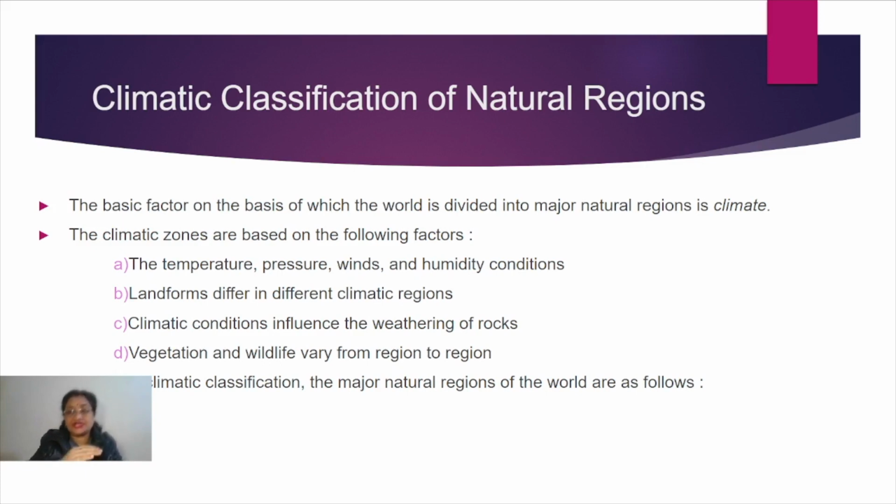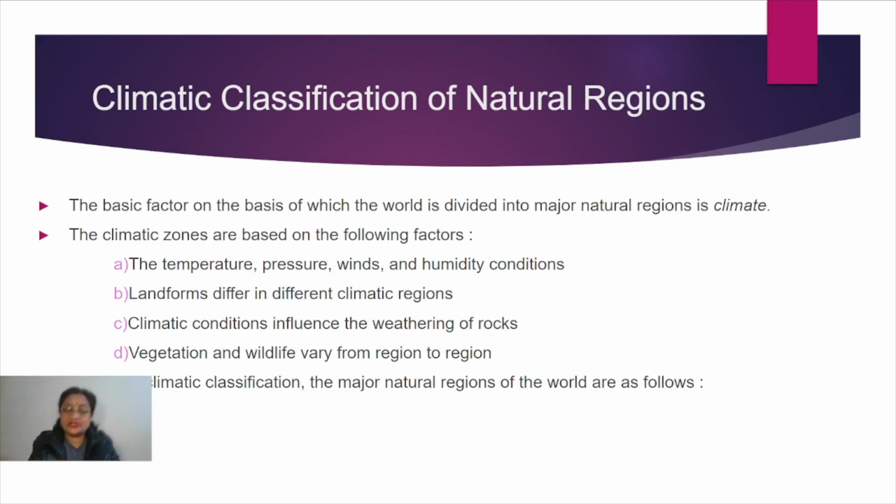So according to the change in climate, the vegetation will change, the wildlife will change, the type of rock, you can say the weathering, the extent of weathering, that will change. The type of landforms will be found different in different parts having different climatic conditions. This is how, based on this climatic classification, we have divided the world into different natural regions.